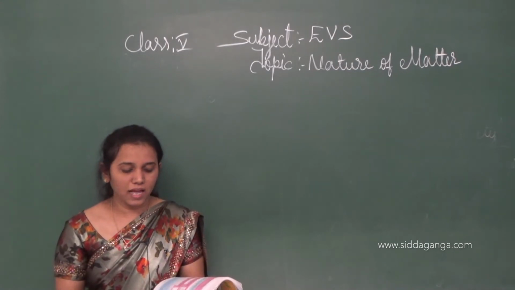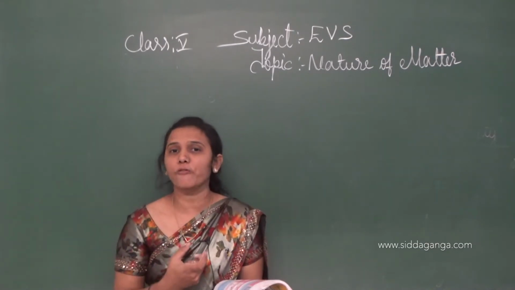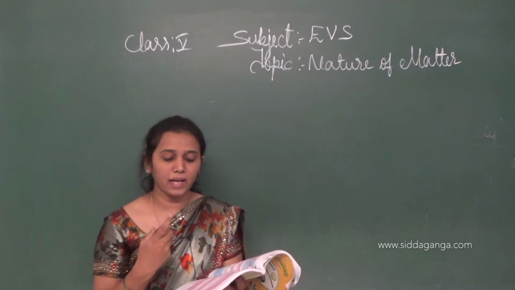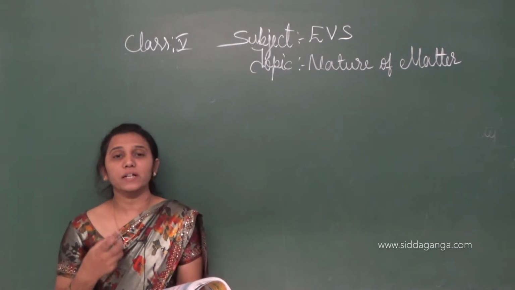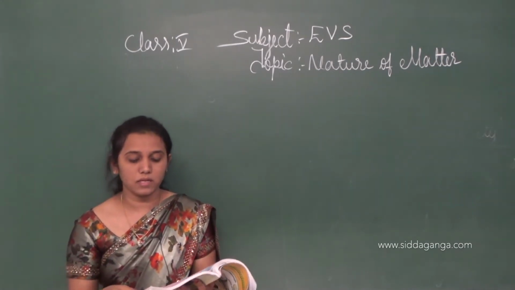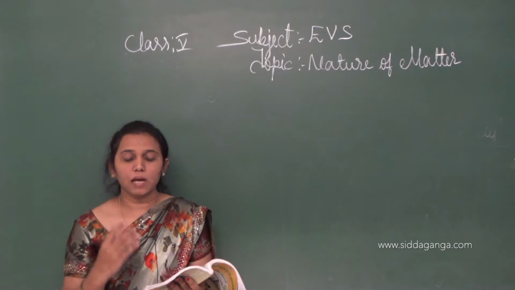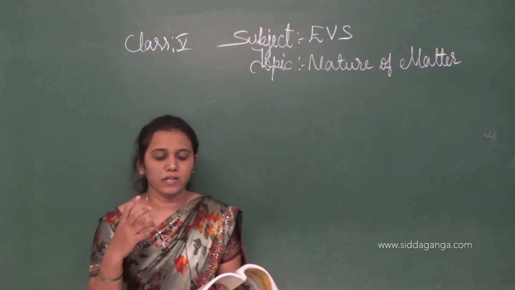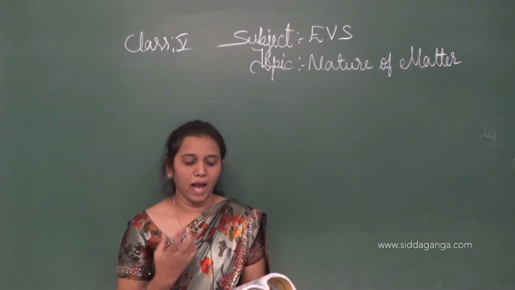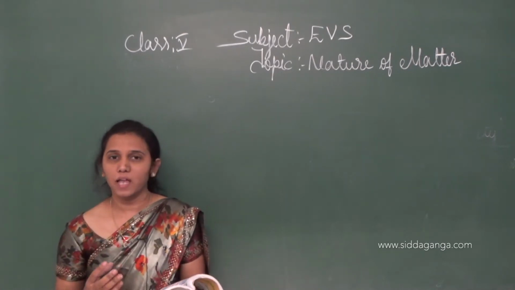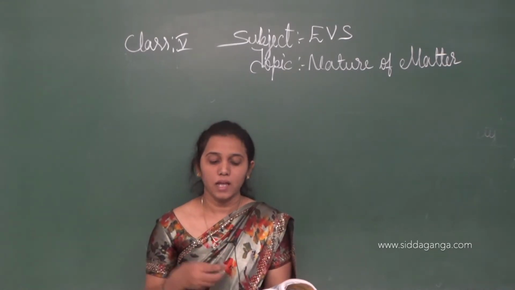Okay children, in the previous class we studied the states of matter, isn't it? Depending upon the arrangement of the particles in a matter, different states of matter are recognized. Once again I will repeat, matter is a total sum of many particles. It has mass. Matter is made up of small particles, and the total number of particles in a matter depends upon its weight.